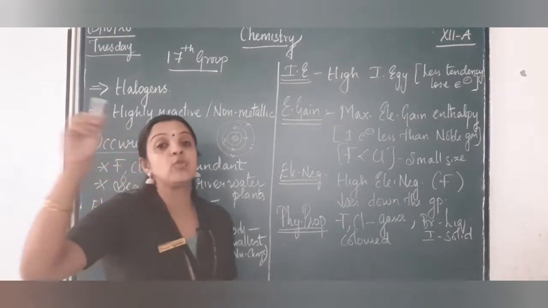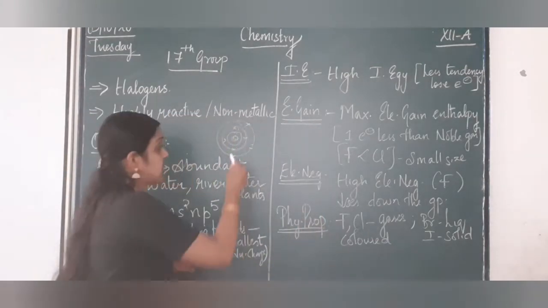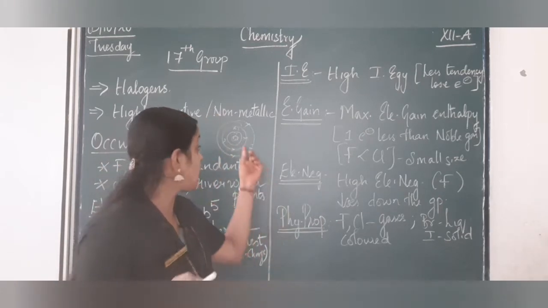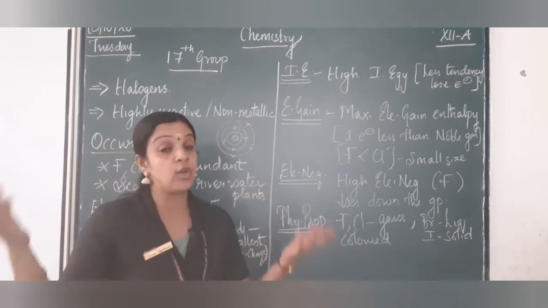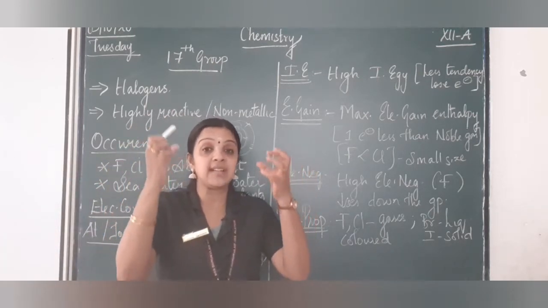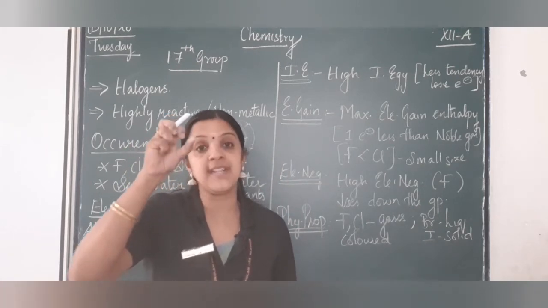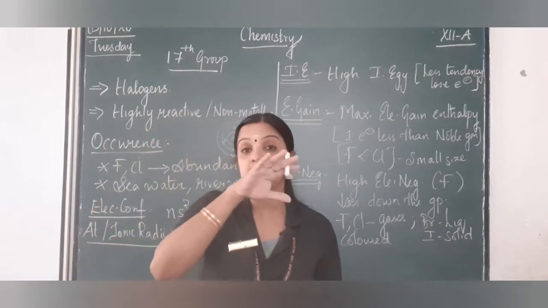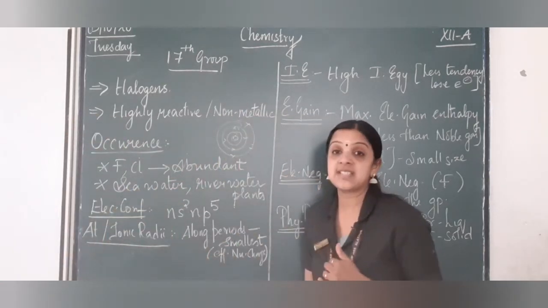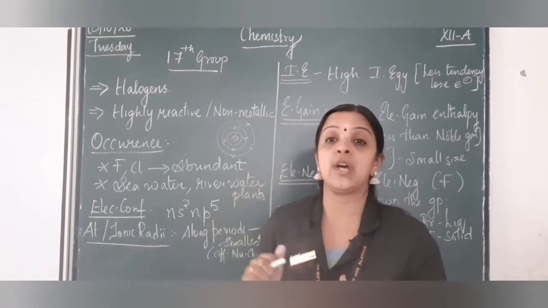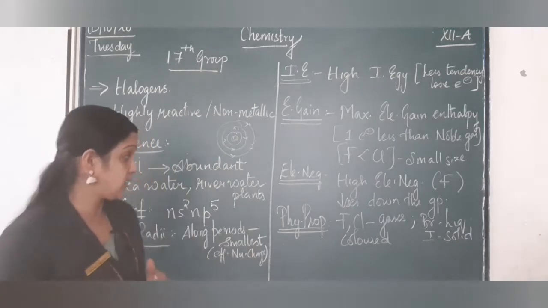So when you go across the period, the effective nuclear charge is more, or you can say the nucleus attraction towards the outermost electron is more, since only electrons are getting added, not shells. So when they attract the negatively charged electrons, the size of the atom shrinks. That's why we say the atomic and ionic radii decrease across the period and increase down the group, because when we go down the group, the number of shells increases along with the electrons.